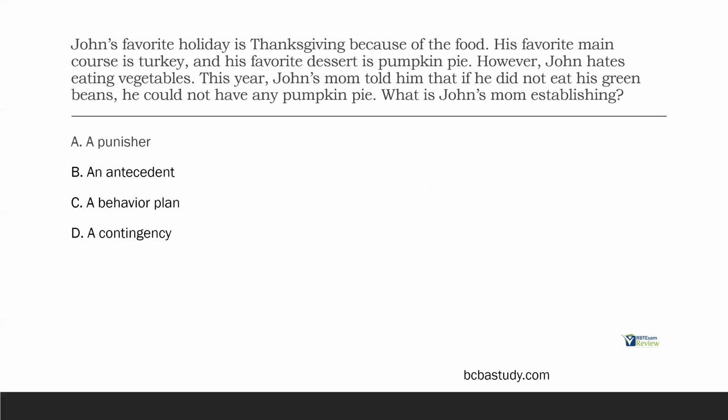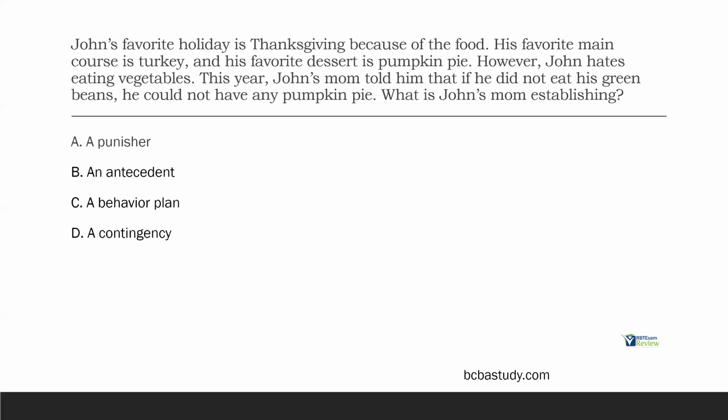Okay, think about that. So A, a punisher. Do we know this will be punishing? Well, we're not sure, right? It's a consequence. If you don't do this, then you do this, but we don't know how it's going to affect John's future behavior. So we can't say it's a punisher without seeing what happens. What about an antecedent? Well, no, it's not going to be an antecedent. It's going to be a consequence for John not eating green beans if it occurs.